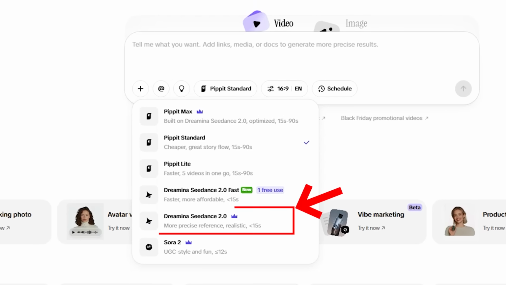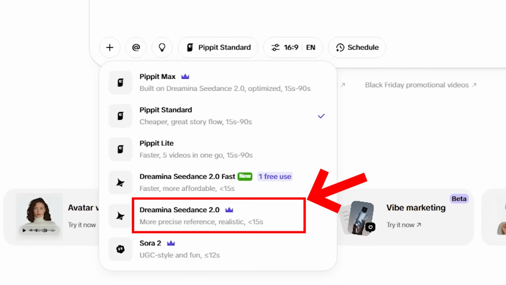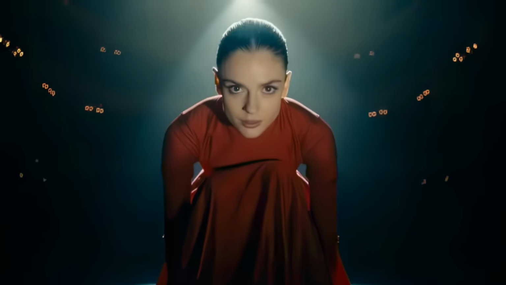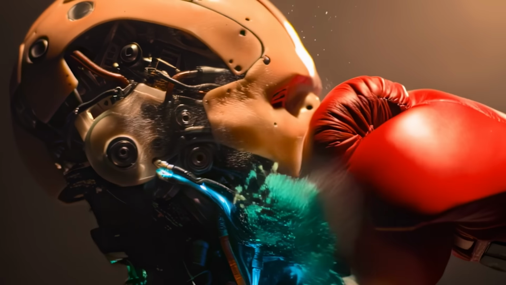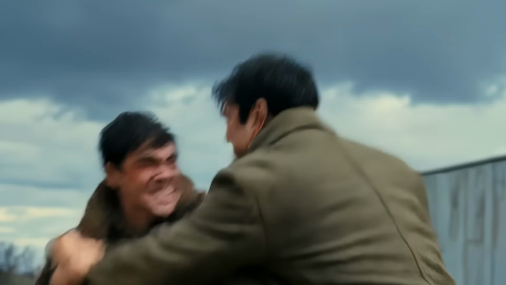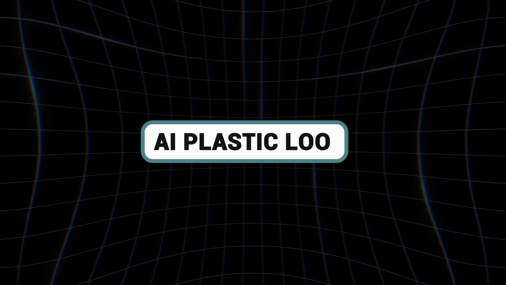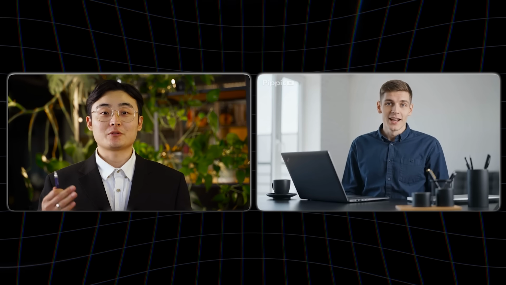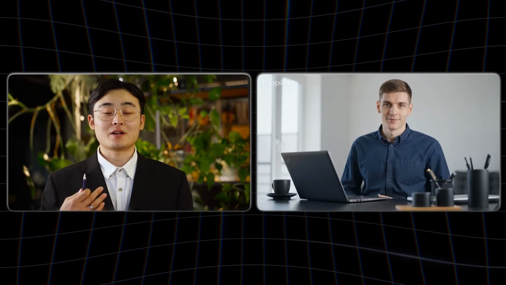Introducing Pippit's Advanced Editing. Pippit AI Agent has launched a new model, Dreamina Seedance 2.0, now in early access on Pippit. This is a next-generation video AI model that lets you edit any part of your video with just a text prompt. Pippit's new model actually understands video, motion, lighting, depth. And here's what makes this different from every other AI video tool I've tested. The AI plastic look. It's gone. Real footage and Dreamina Seedance 2.0 output are nearly indistinguishable. Pippit has integrated this directly into their platform, so you control all of it with simple text commands.